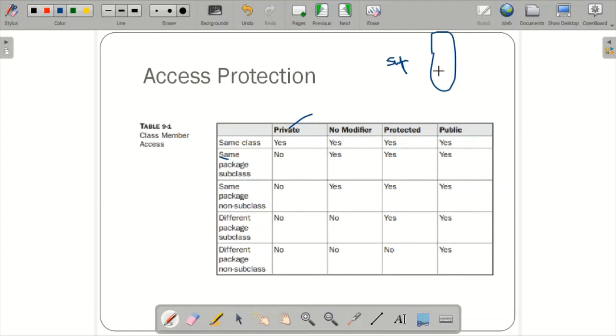Okay, if you want to allow an element to be seen outside your current package, but only to the classes of the subclass, then you can use the protected concept. That means one package is over here, and one more package is over here, this is the one more package.